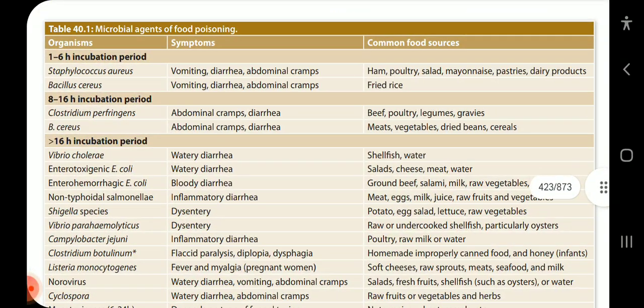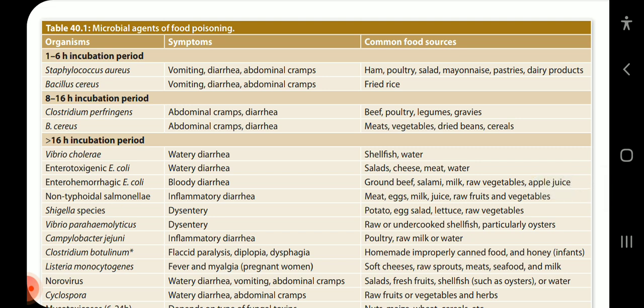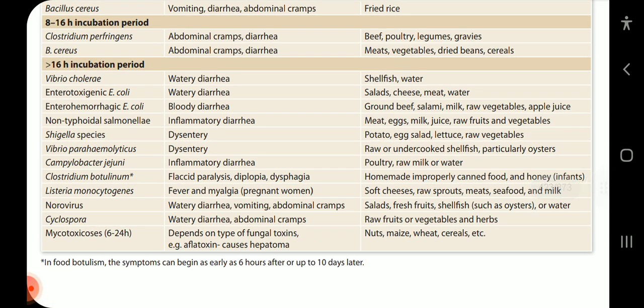Organisms with 1 to 6 hours of incubation period: Staphylococcus aureus and Bacillus cereus. These cause symptoms like vomiting, diarrhea, abdominal cramps. Common food sources of Staph aureus are ham, poultry, salad, mayonnaise, pastries, dairy products, and for Bacillus cereus, fried rice. 8 to 16-hour incubation period: Clostridium perfringens, abdominal cramps, diarrhea, in beef, poultry, legumes, gravies; and Bacillus cereus, abdominal cramps, diarrhea, in meat, vegetables, dried beans, and cereals.